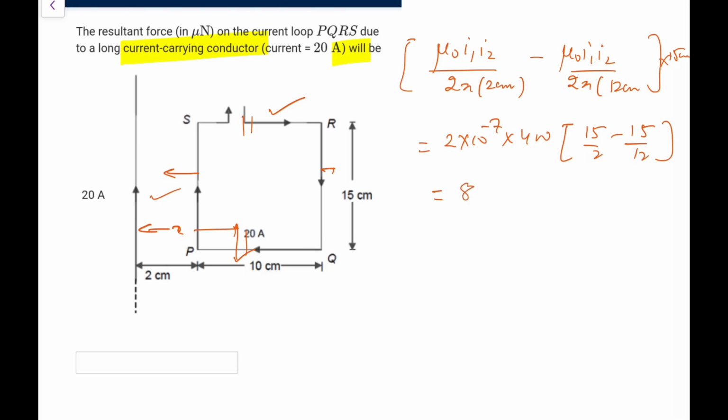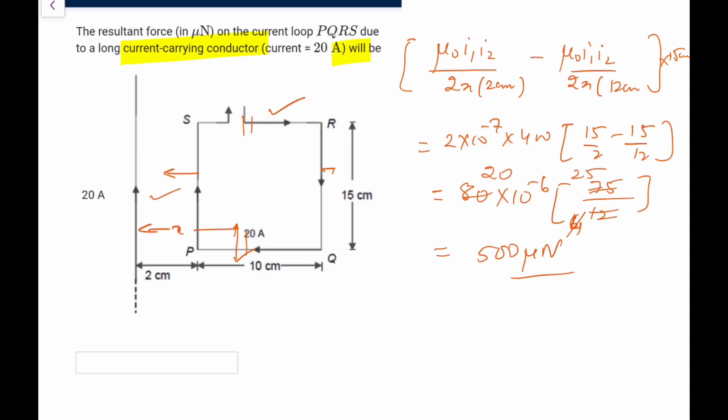In micro, this is 80 into 10 to the power minus 6, and we need the answer in micronewtons. So 15 by 2 minus 15 by 12, the LCM is 12, so this is 90 minus 15, that is 75 by 12. So 75 by 12 in the 3 table is 25 by 4, and with the 80, that is 20. So 20 into 25, that is 500 micronewtons, that is what I am getting. So in micronewtons it should be 500, and that is the answer.